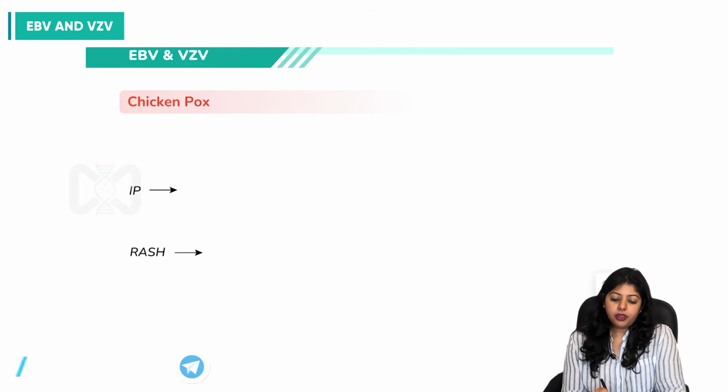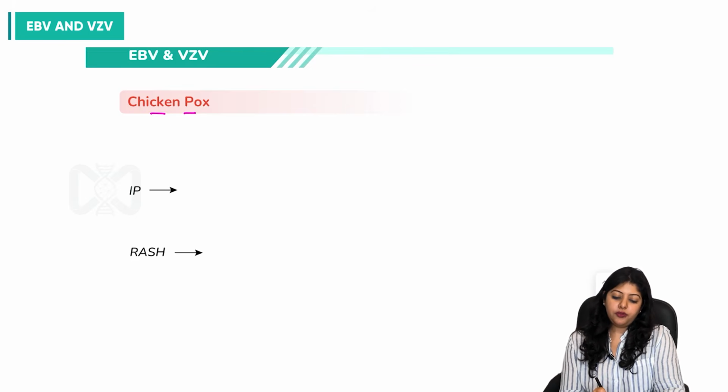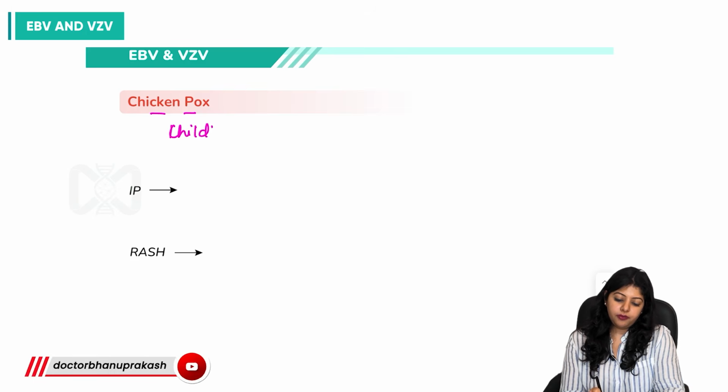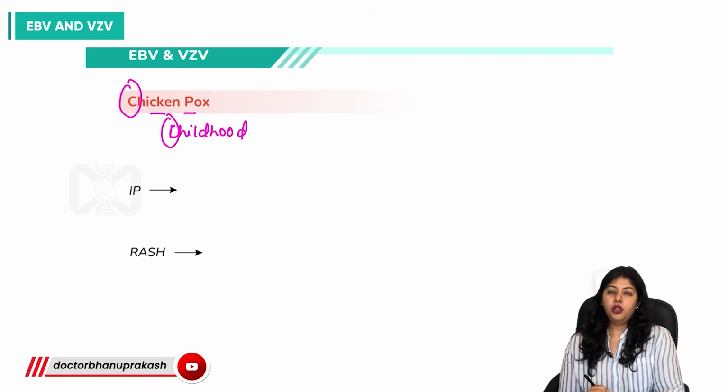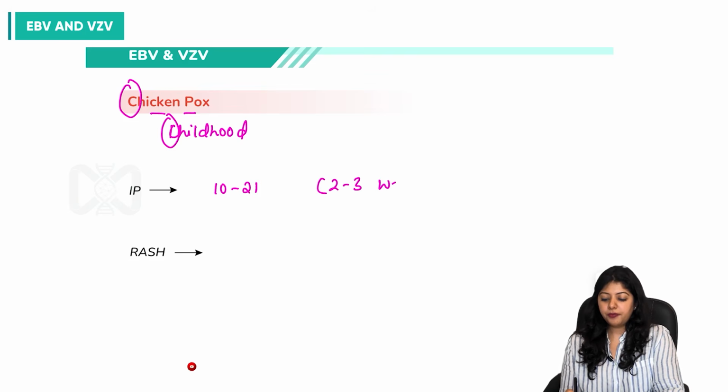So chickenpox, it's a disease of childhood. Chickenpox affects children. So what is the incubation period? It is around 20 to 21 days, or we can write 2 to 3 weeks.